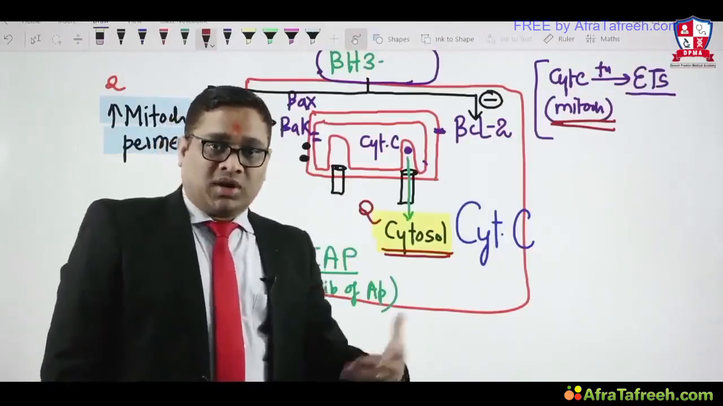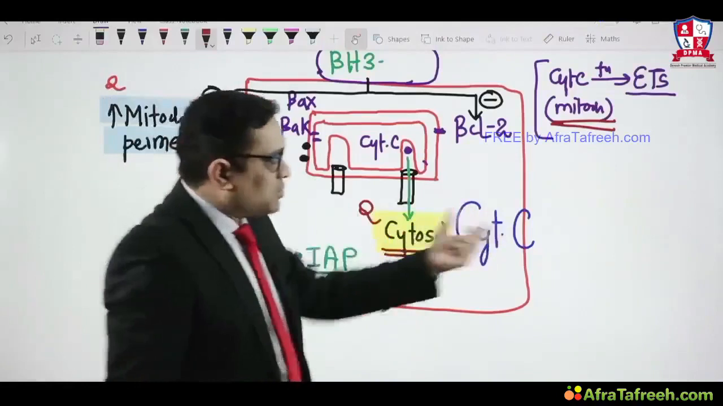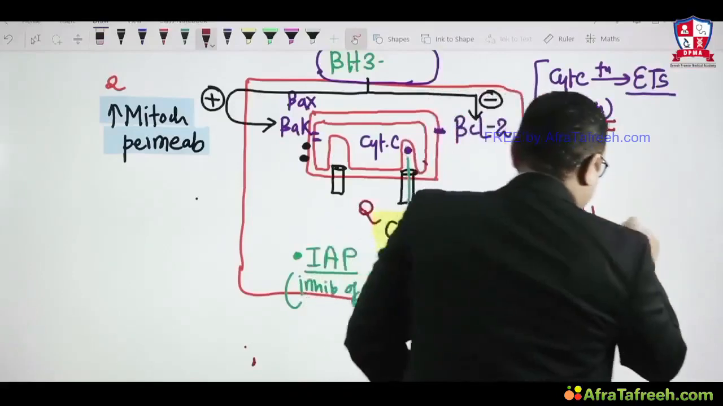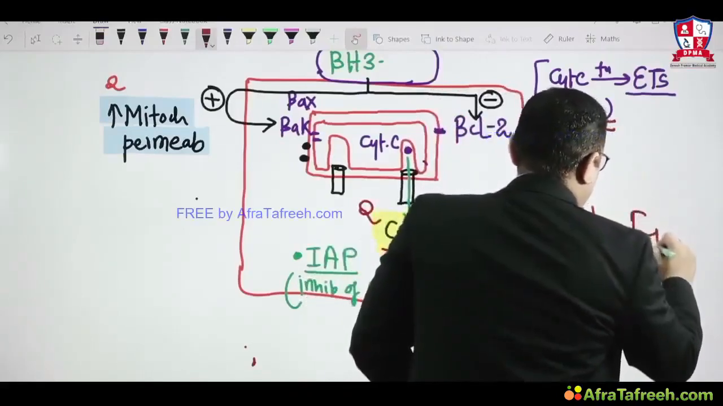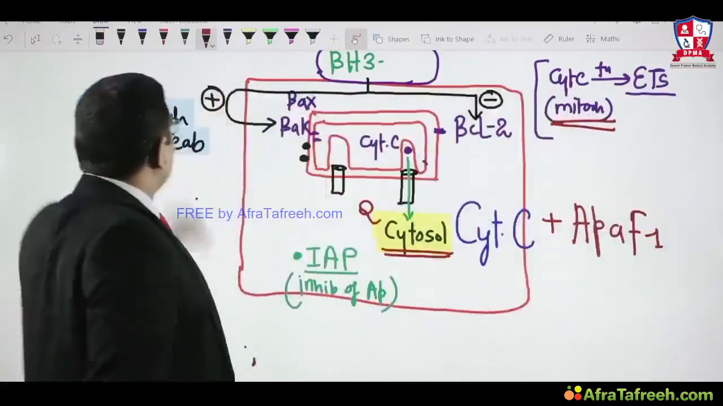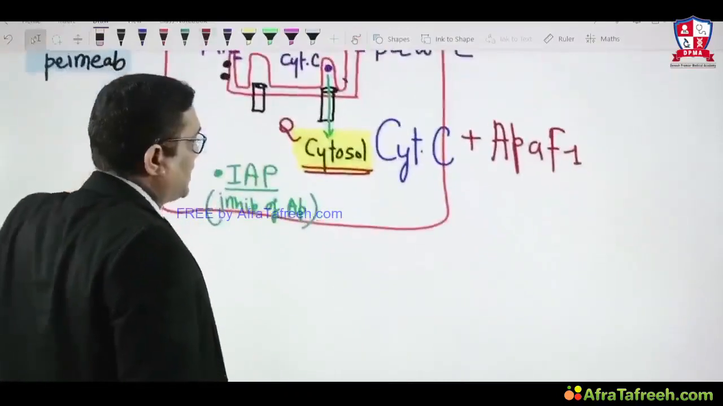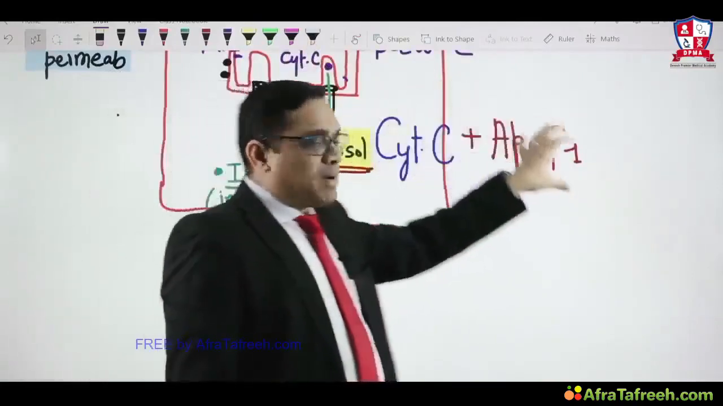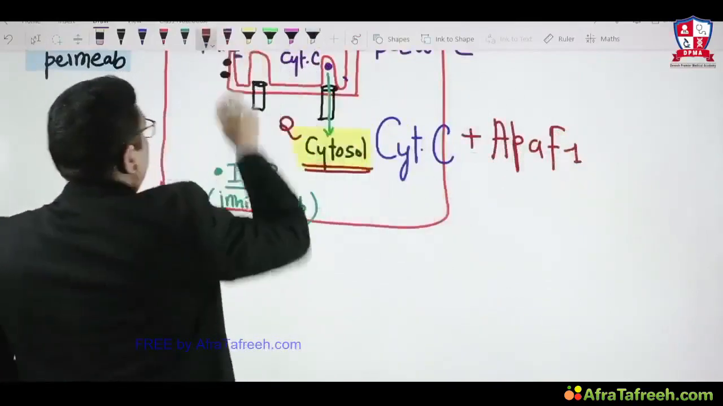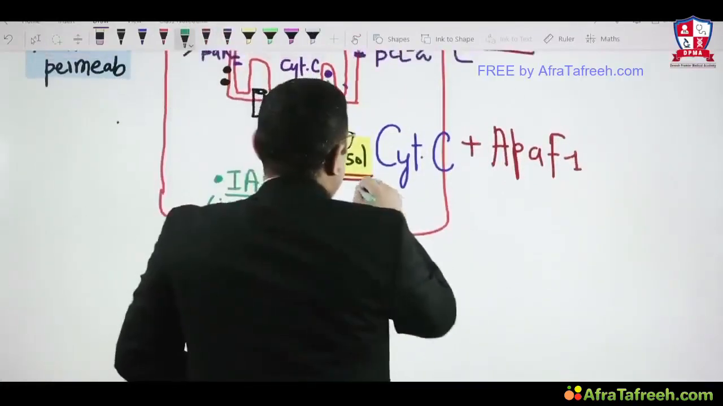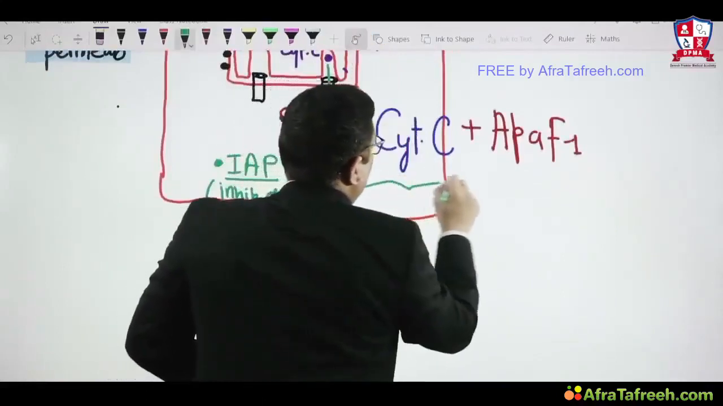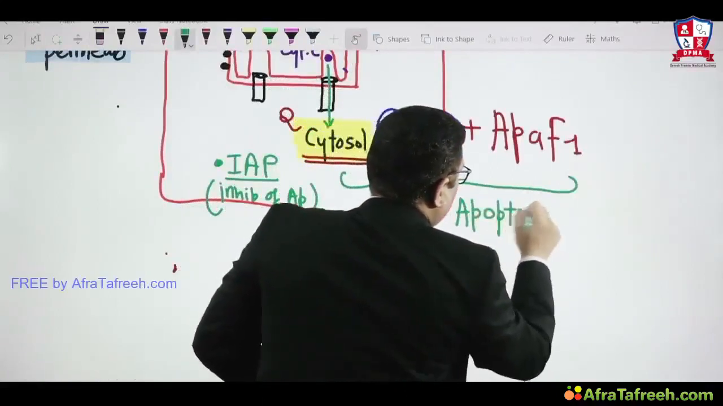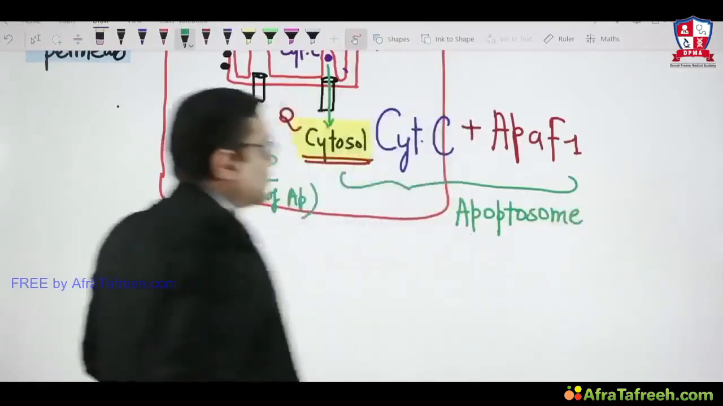How? Another question in the All India exam: cytosolic cytochrome C will combine with which protein? Apoptosis activating factor 1, right? That is the important thing to understand. So the cytochrome C which has leaked into the cytoplasm will combine with APAF1 protein, and this combination is known as, that is another important MCQ the examiner asks, the apoptosome. Cytosolic cytochrome C and APAF1 together are called the apoptosome.